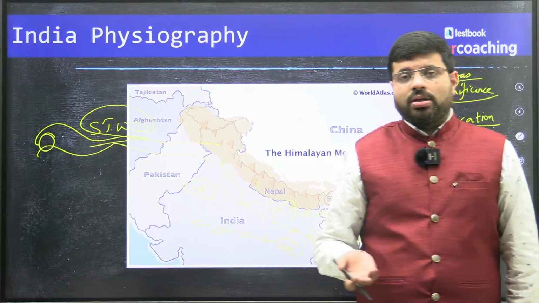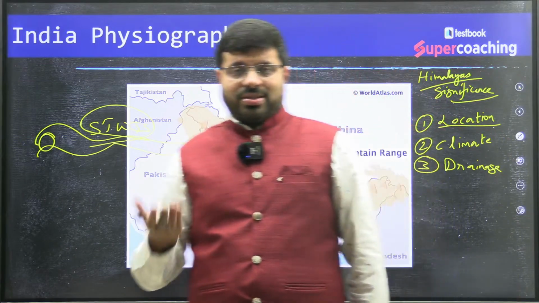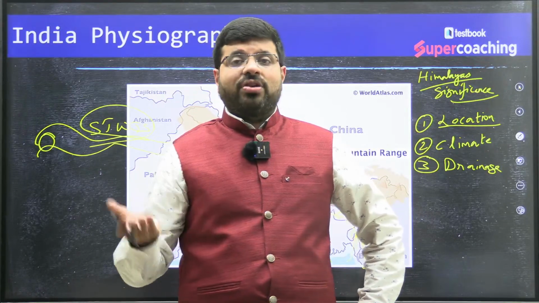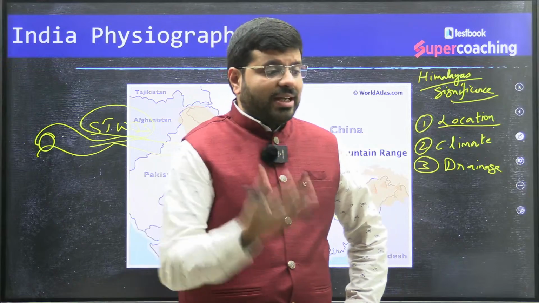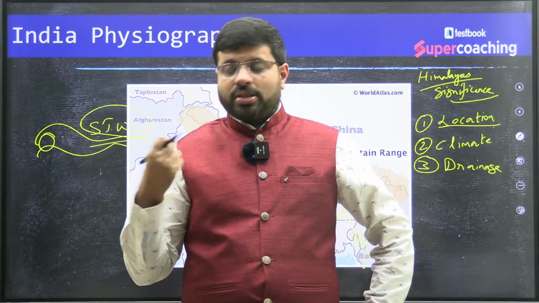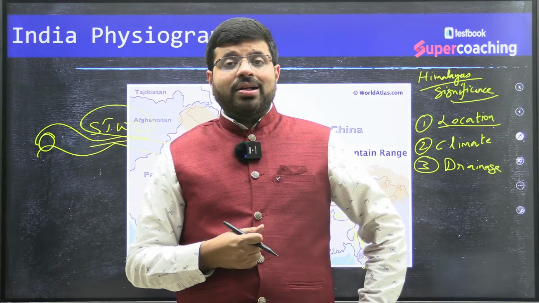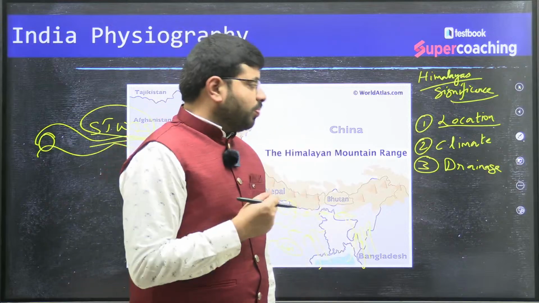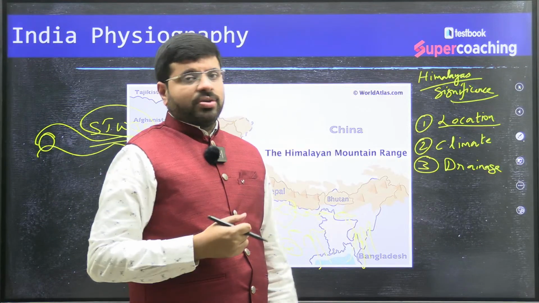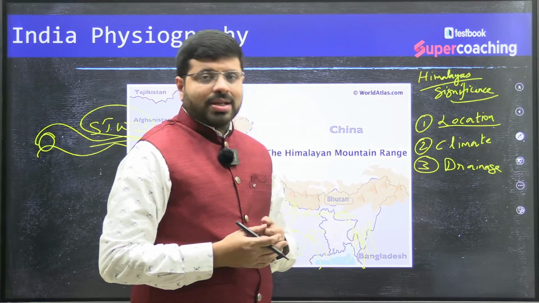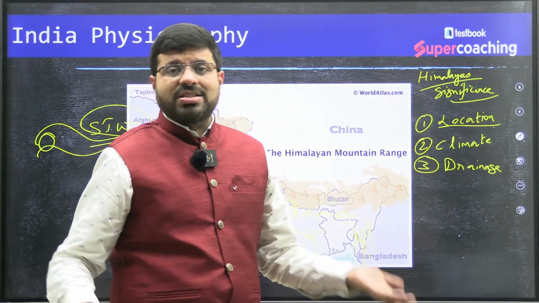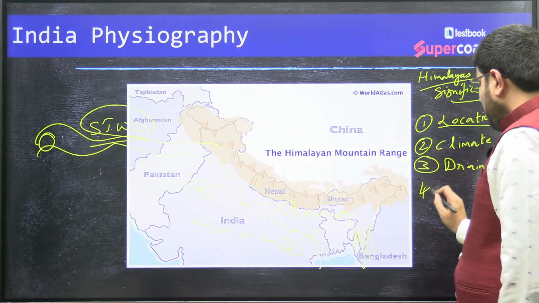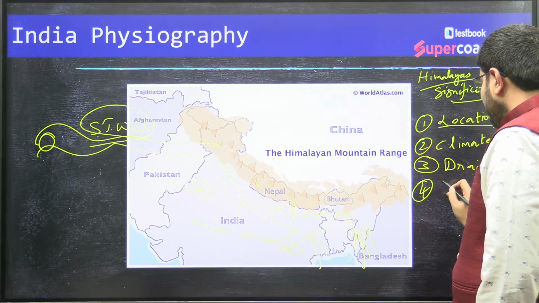Drainage, water. The headward erosion of the rivers is able to provide the soils, and these rivers are the sources of rainfall and water for us, be it the Indus river, the Brahmaputra river, the Ganga river, the Yamuna river, which is a tributary of Ganga itself. You have seen that they have a huge role to play in our climate, in our life itself. So the drainage pattern of India to a certain extent is because of the Himalayas. That's why we call it Himalayan river systems, isn't it? Drainage. Then we have something about physiography, natural vegetation.